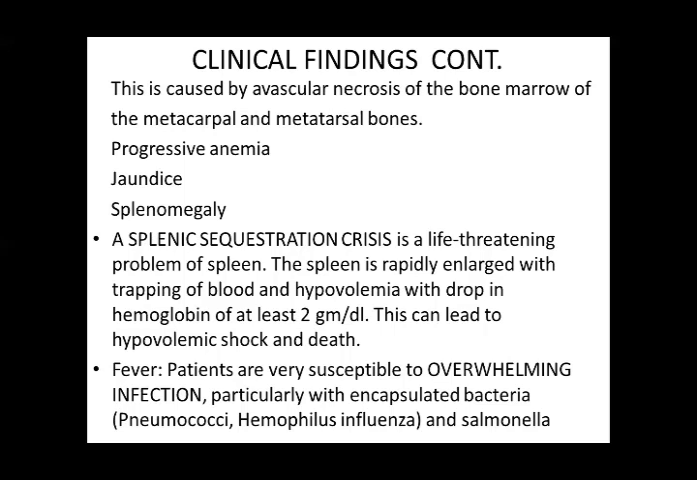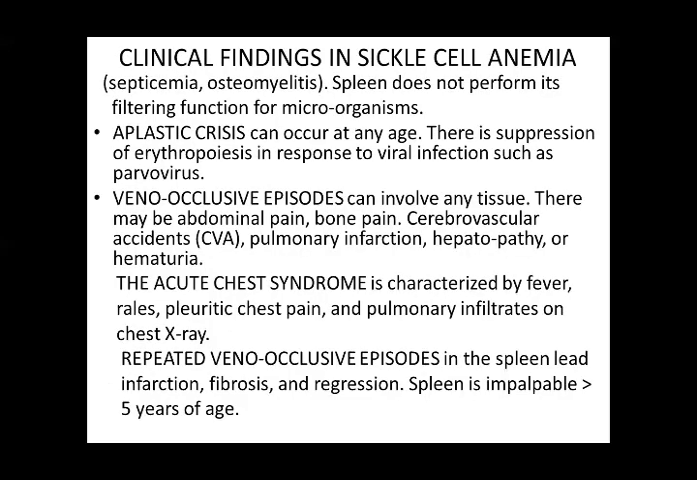Fever. The patients are very susceptible to overwhelming infections, particularly with encapsulated bacteria like pneumococcus, and salmonella, leading to septicemia and osteomyelitis. Spleen does not perform its filtering function for microorganisms. There may be aplastic crisis, which can occur at any age. There is suppression of erythropoiesis in response to viral infections such as parvovirus.